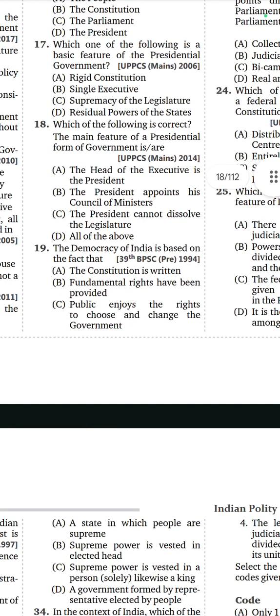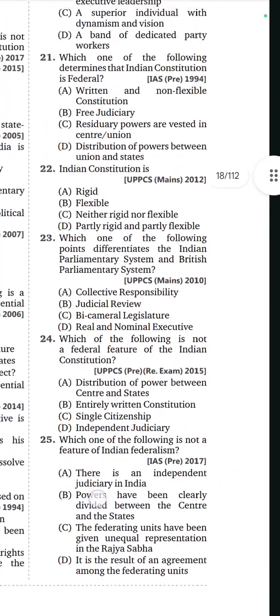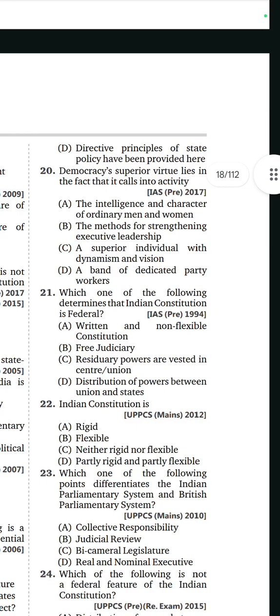19th. The democracy of India is based on the fact that, option C, the public enjoys the right to choose and change the government. 20th, democracy's superior virtue lies in the fact that it calls into activity, option A, the intelligence and the character of ordinary men and women. 20th question again. Democracy's superior virtue lies in the fact that it calls into activity the intelligence and character of ordinary men and women.